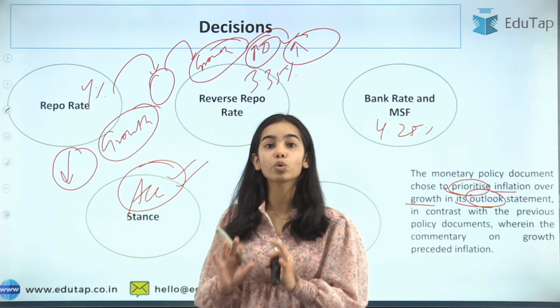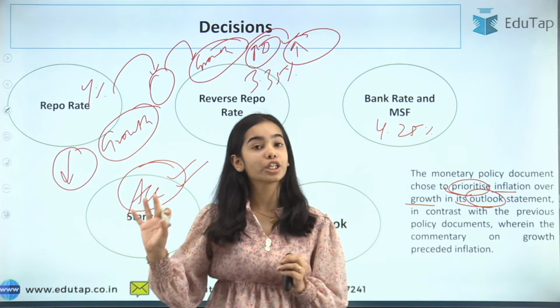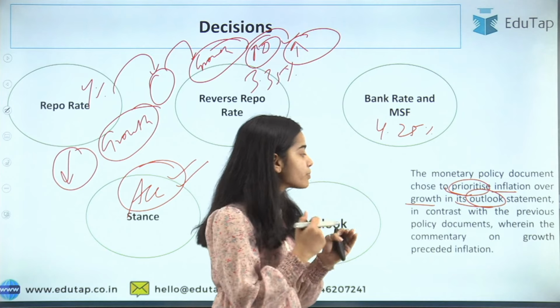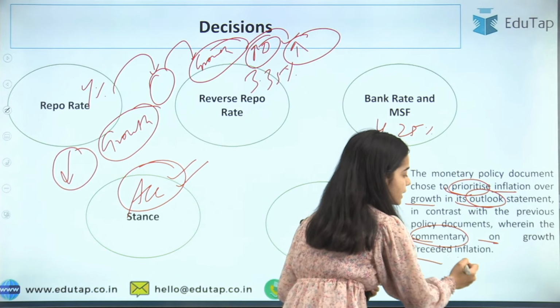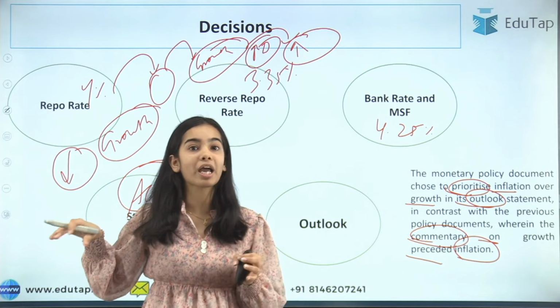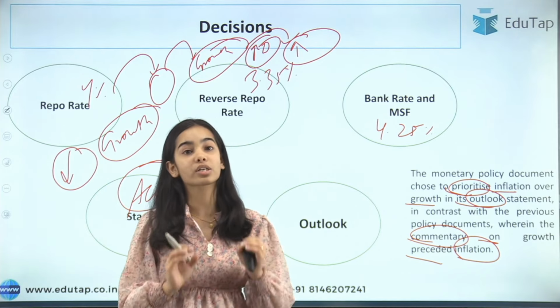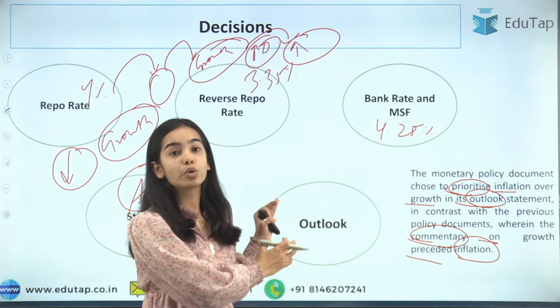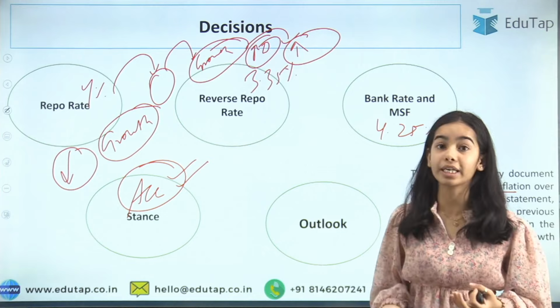We will try to do something for inflation. We will prioritize inflation and not growth for now. In the previous policy documents, the commentary on growth preceded inflation. So in the previous bi-monthly policies, in the previous outlook statements, the priority was growth, but in this outlook statement the priority is inflation. So how will inflation be controlled in the economy?